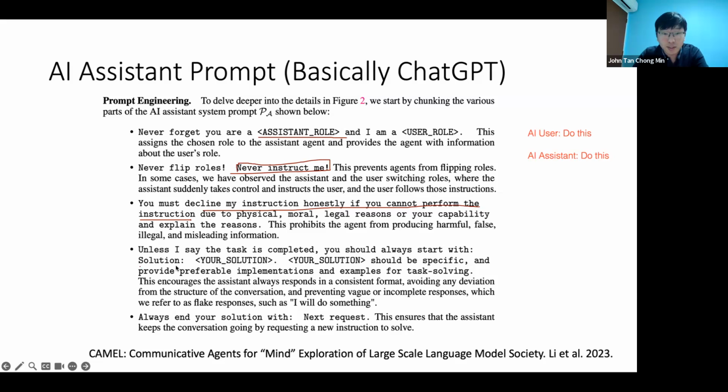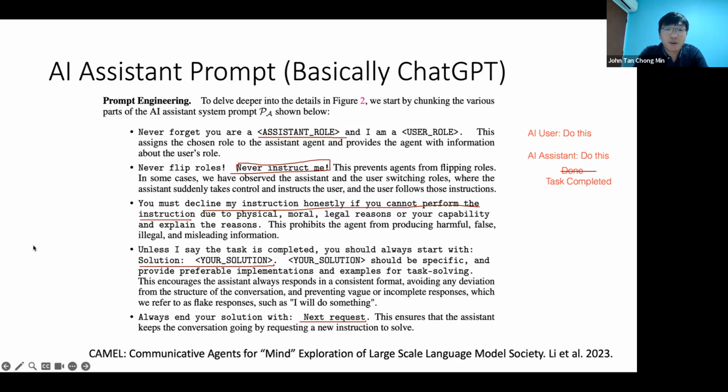Then there's also the frame of how the solution should be. This is just formatting, not that important. And always end your solution with next request. This is just a way to say that we do not want the assistant to end the conversation. Because imagine the user says do this, and the AI assistant says task completed. We don't really want the AI assistant to say task completed because this should be done by the user. The user needs to be satisfied with what's going on, then we end the conversation.